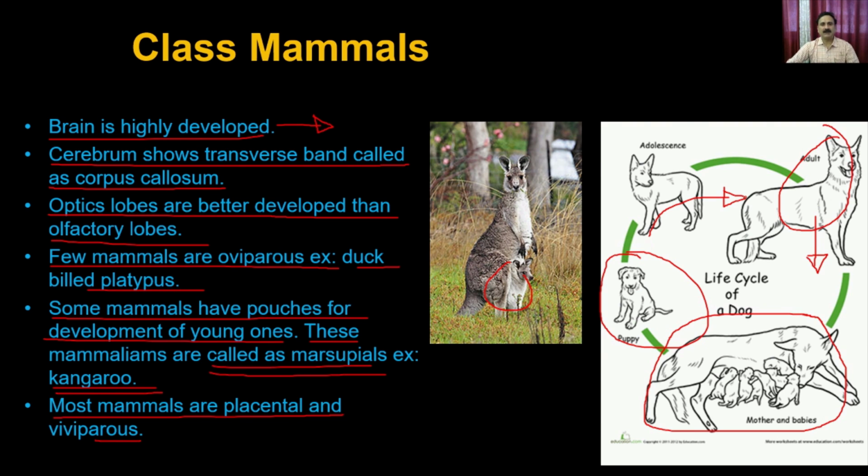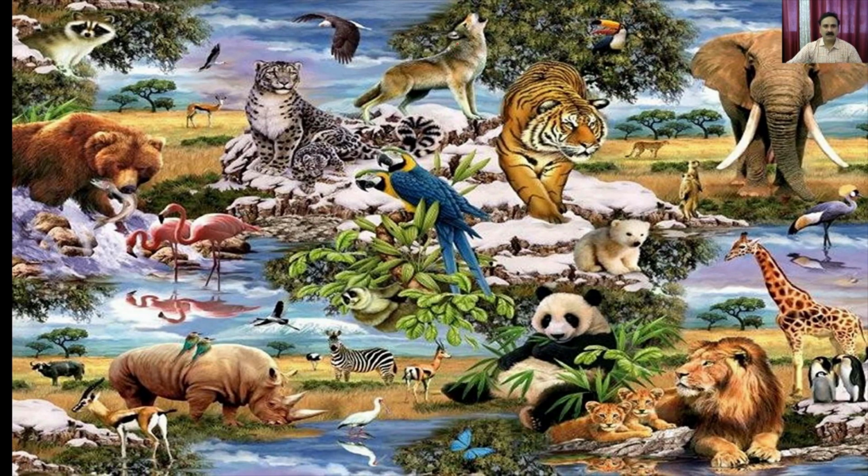So this is all about the classification of the animal kingdom, where you have different types of animals. And if you recall, when we started the discussion of this chapter, we said that because there is a huge diversity in terms of their habitats, their feeding habits, and their ability to acclimatize to a particular type of environment, we have taken different types of criteria to classify them, because it is not possible to classify these animals by taking one or two criteria, and that's how the animals are classified very extensively, utilizing different types of criteria.